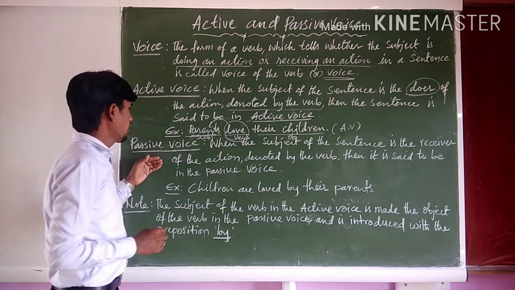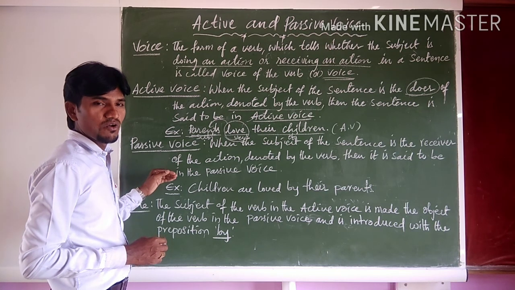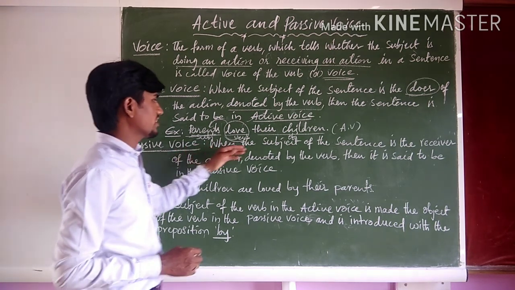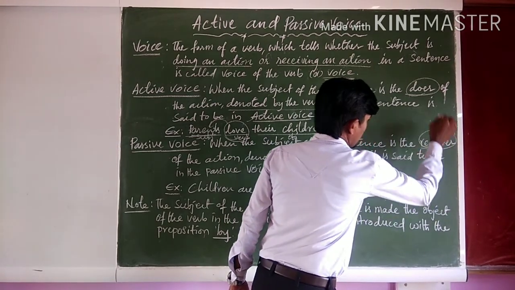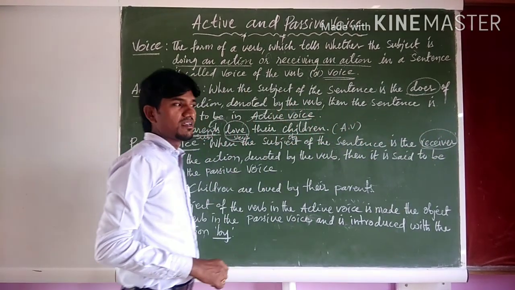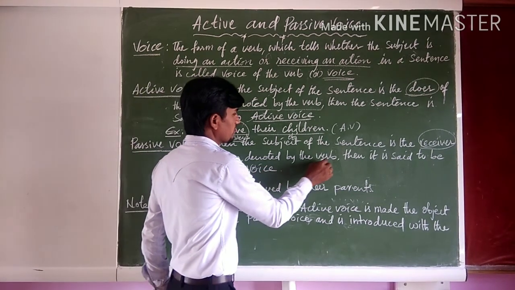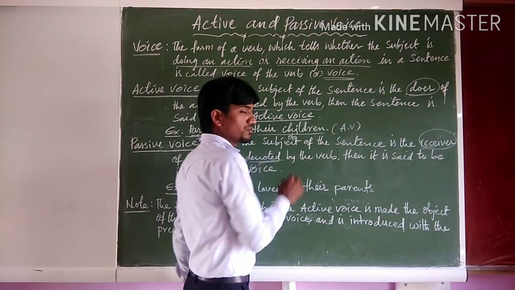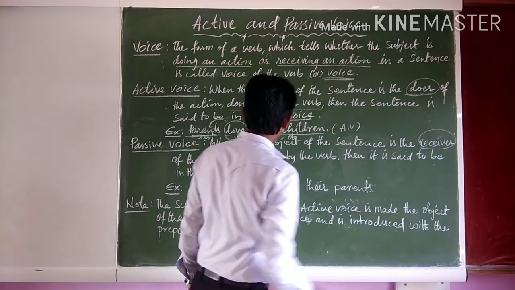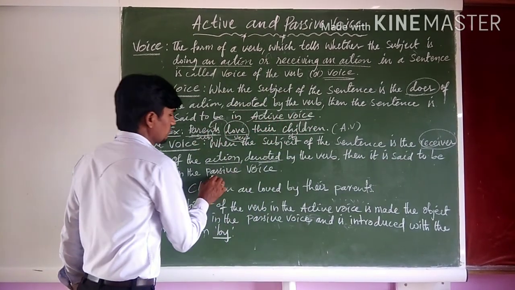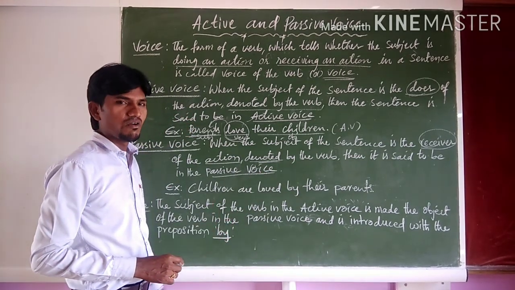Now let us see what is passive voice. What is passive voice? Right? When the subject of the sentence is the receiver of the action denoted by the verb, denoted means shown by the verb, then it is said to be in the passive voice.